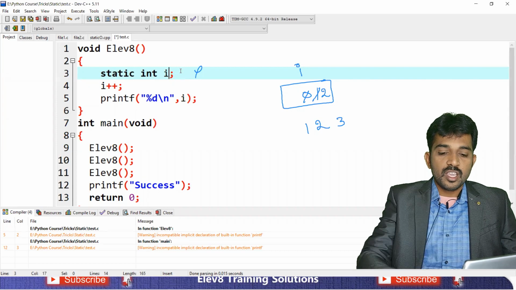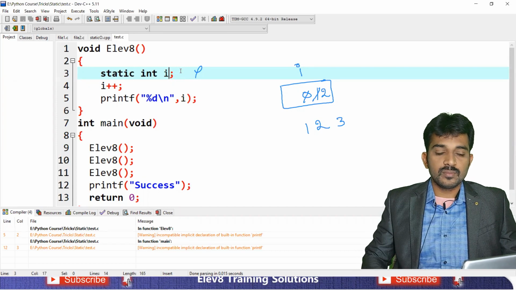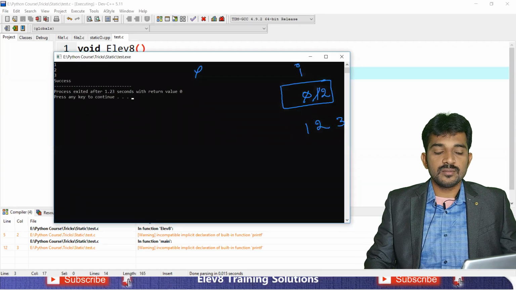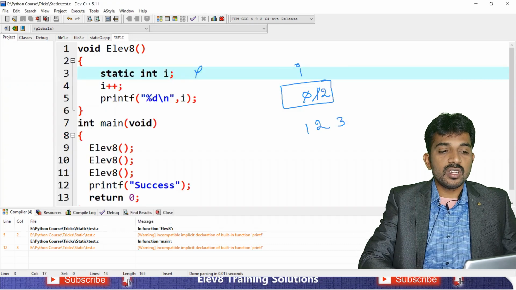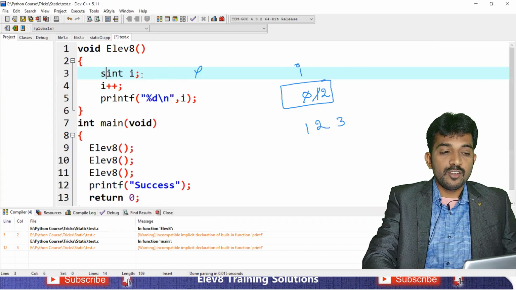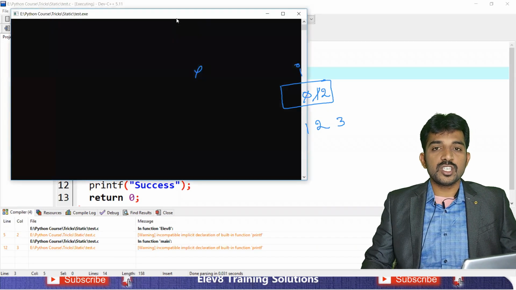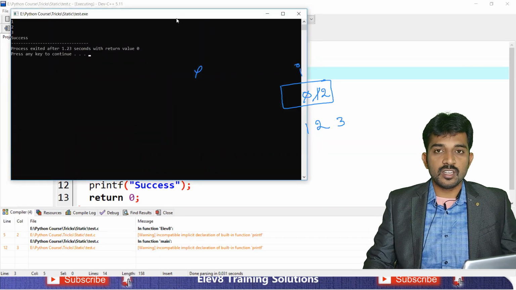For example, if I forgot to assign the value, see, what is the result I am getting here? 1, 2, 3 only. Because by default, static variables are 0. That is why you are getting the answer.